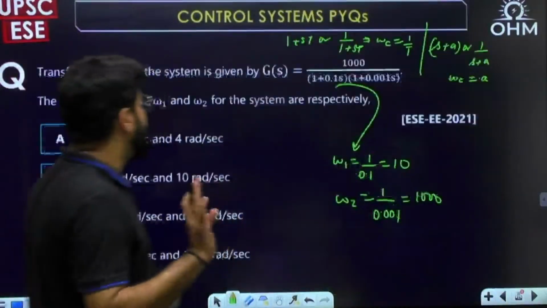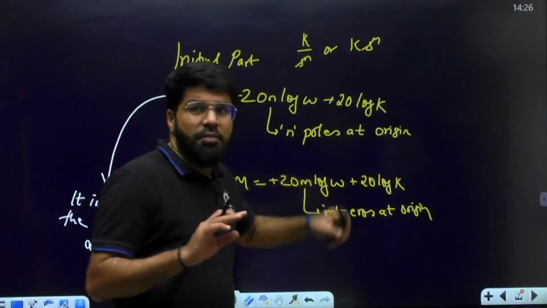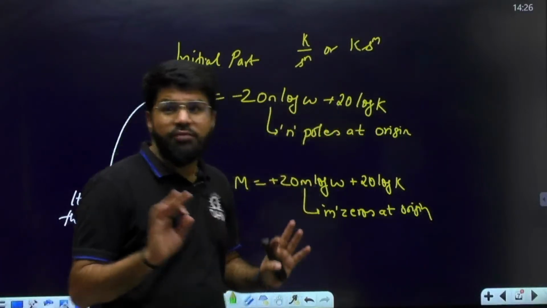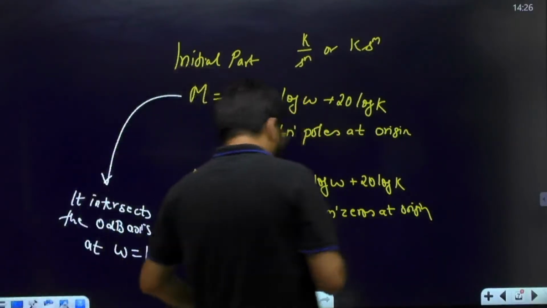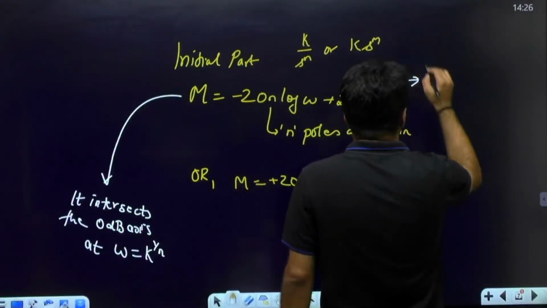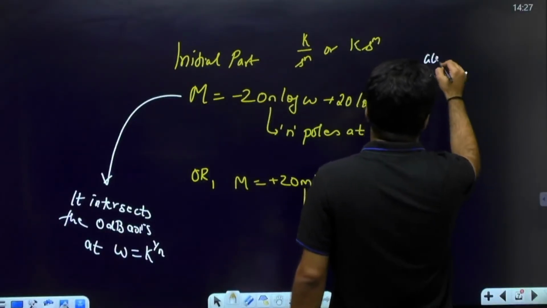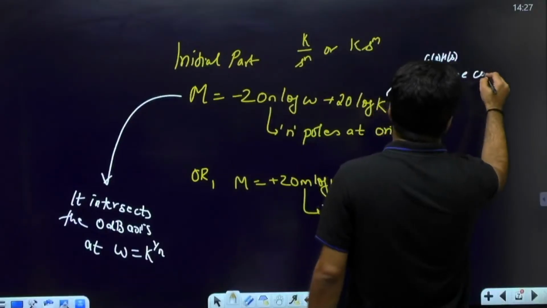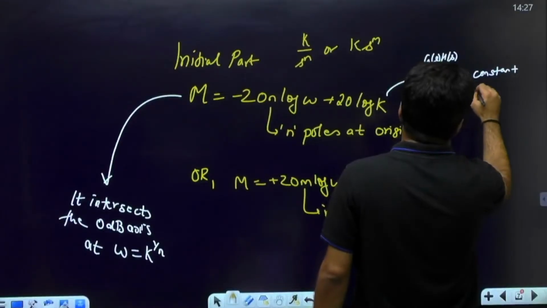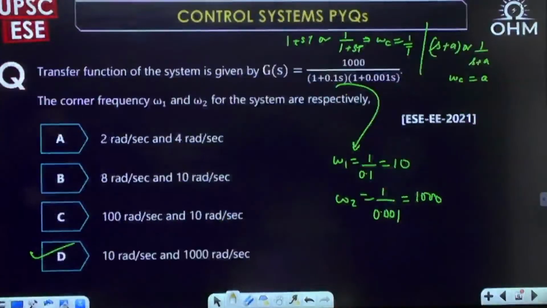One more thing let me tell you. When I'm using this formula, I told you these are important formulas that can help you in many questions. But when I'm using this formula, magnitude minus 20n log omega plus 20 log k for the initial part, this k is the gain k in the standard form, the time constant form. G(s)H(s) should be in the time constant standard form.